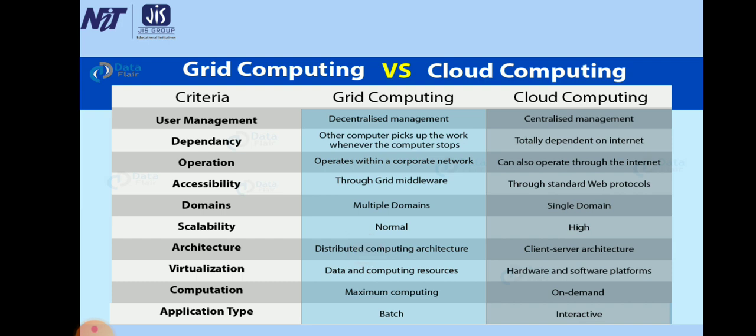Virtualization: data and computing resources, versus hardware and software platforms. Computation: maximum computing, versus on demand. In grid computing, the application type is batch, and in cloud computing, the application type is interactive.